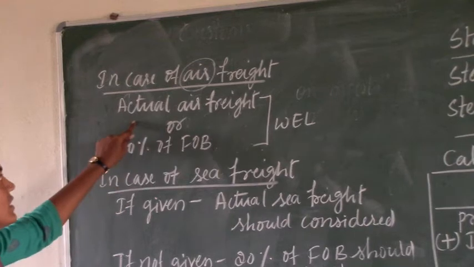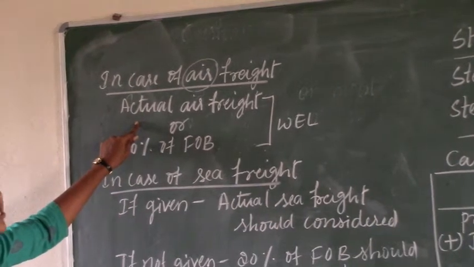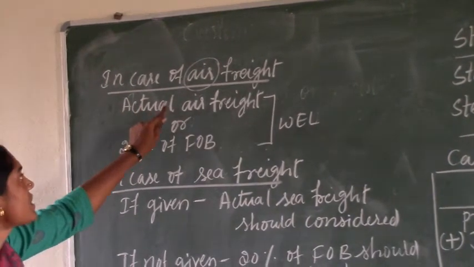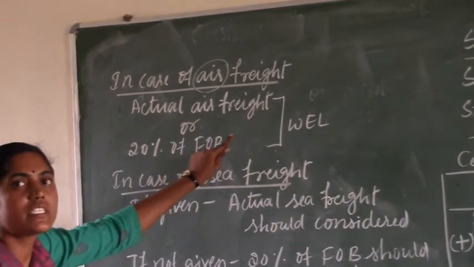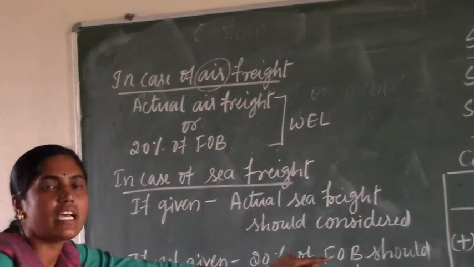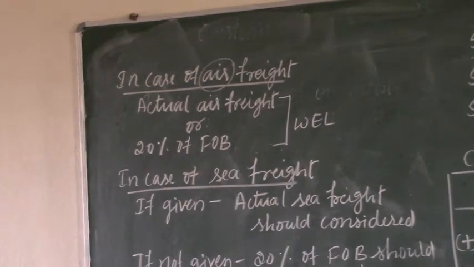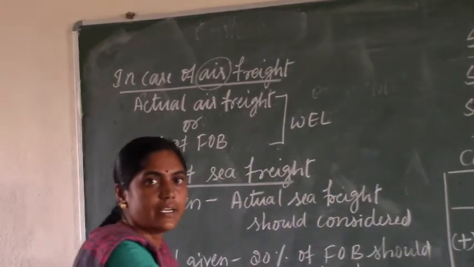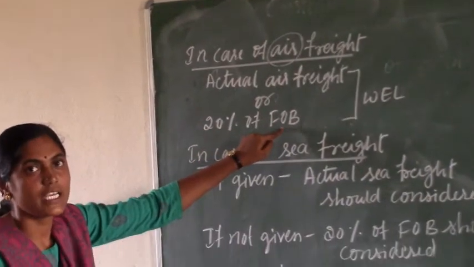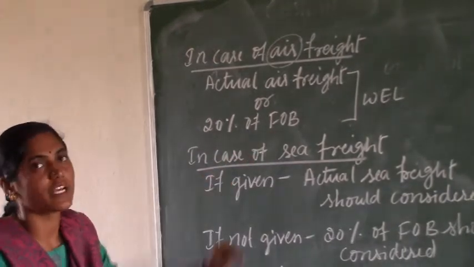There is a rule, very important for our examination. The actual air freight which is given, or 20% of the FOB, whichever is less, is considered for the calculation. How will we calculate the 20% of FOB?